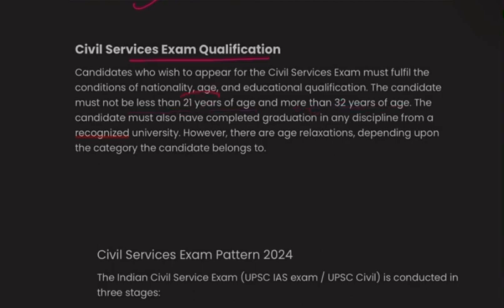This 21 years of age is fixed for general, SC, ST, EWS, etc. It is fixed, but this 32 years of age, that is the maximum limit, is not fixed. It's only fixed for general. The candidate must also have completed graduation in any discipline from a recognized university. However, there is age relaxation depending upon the category the candidate belongs to. See, this one was the thing I was talking about.